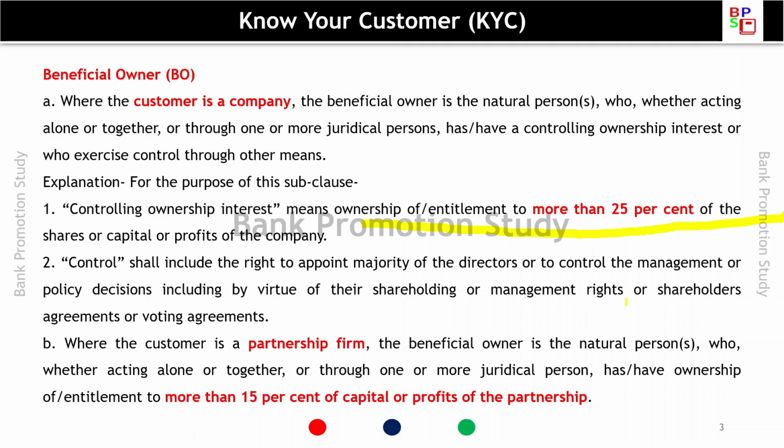Where the customer is a partnership firm, the beneficial owner would be the person who is having more than 15% of the capital or profits of the partnership. So in case of company it is 25% and in case of partnership it is more than 15% of the capital or profits.